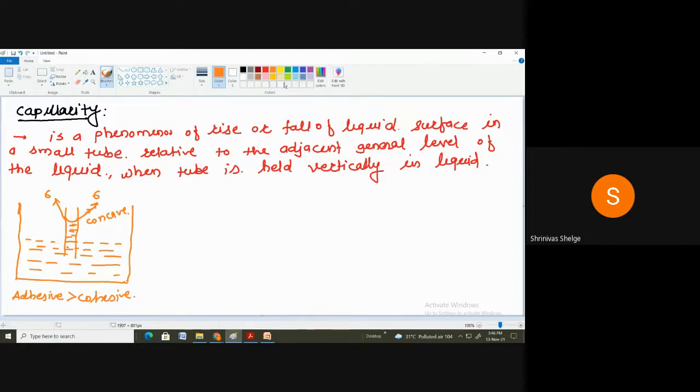Correct? So if you put water there, the rise of the fluid takes place. And suppose mercury is there, when we insert a glass tube inside this one, there is fall of the liquid taking place.